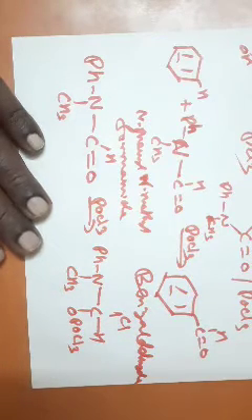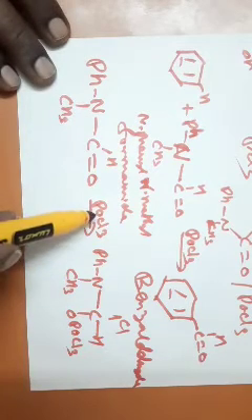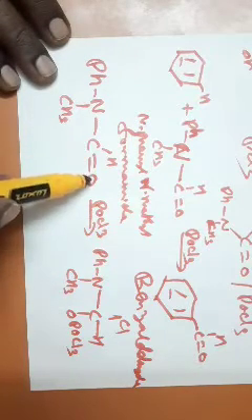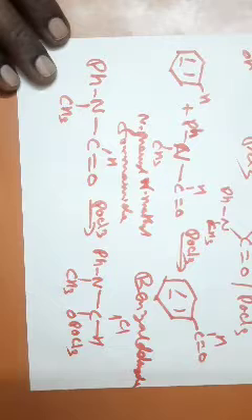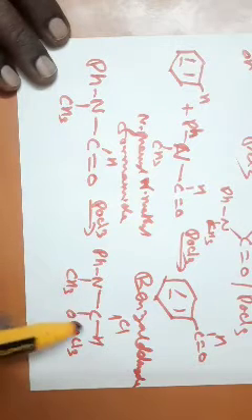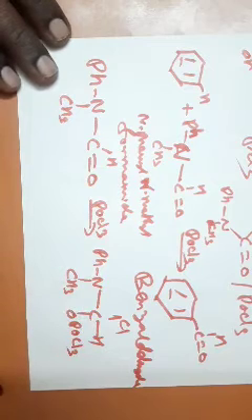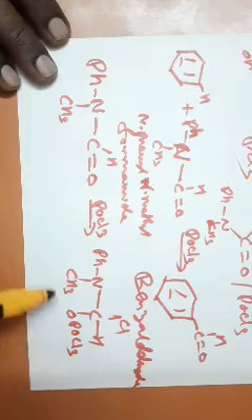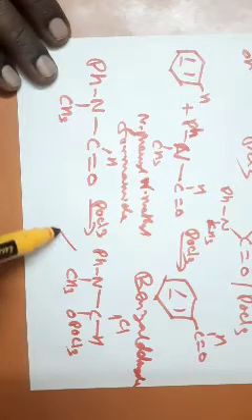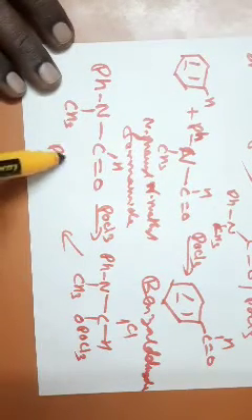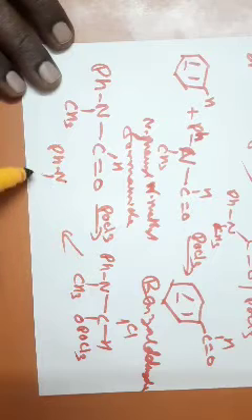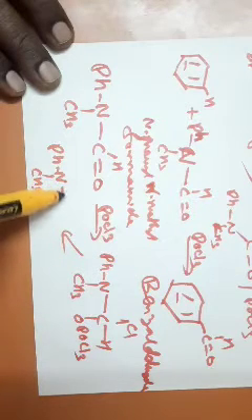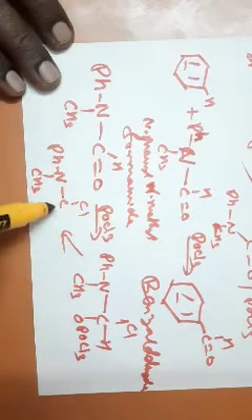Simply, I can say POCl3 adds over the carbon-oxygen double bond. As a result, you are getting this compound. It is an intermediate. Now, if this OPOCl3 totally leaves, then you get an electrophile like this.